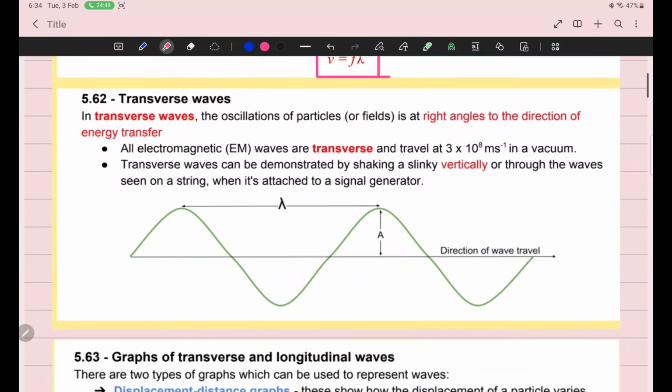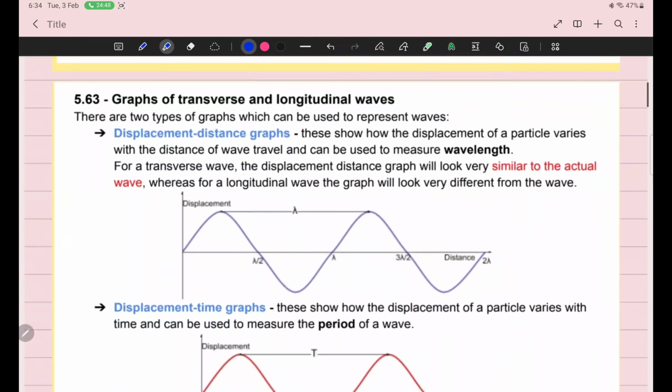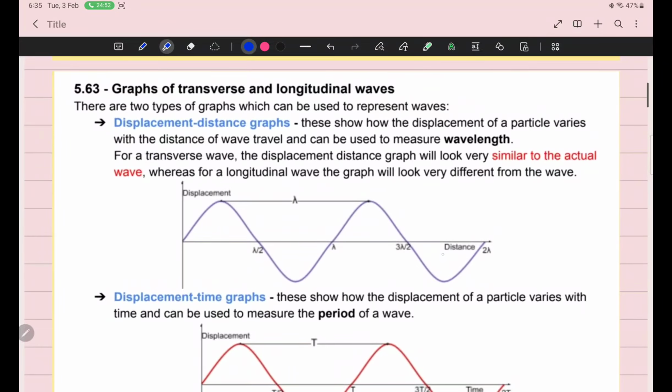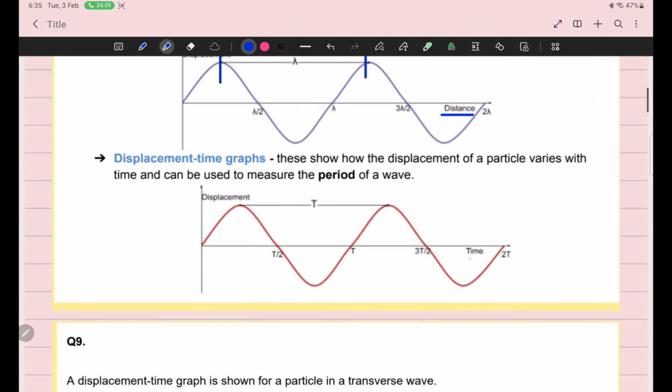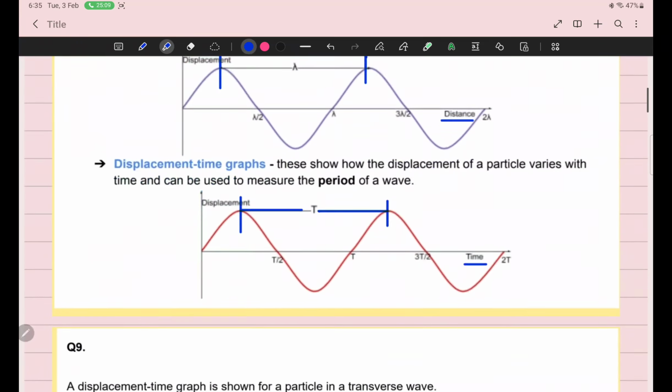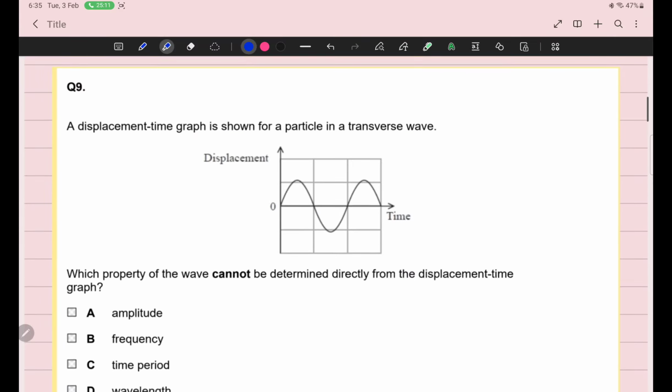Then we have studied the transverse wave. I'm not repeating it, we have discussed this one. If distance is along the x-axis, then this length is wavelength. If time is along the x-axis, then this distance will be time period. And now, by studying these basic definitions, we can start past paper questions.